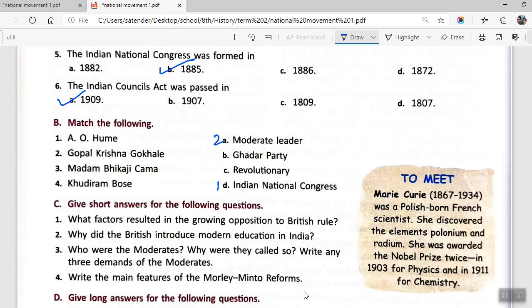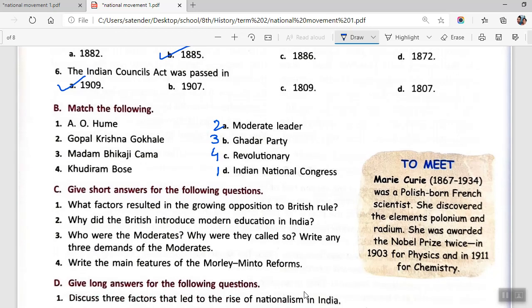Madam Bhikaji Cama was related to Gadar party. Her photo is also given in the book. Khudiram Bose was a revolutionary.